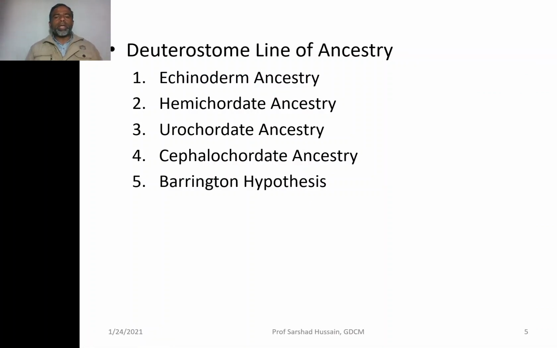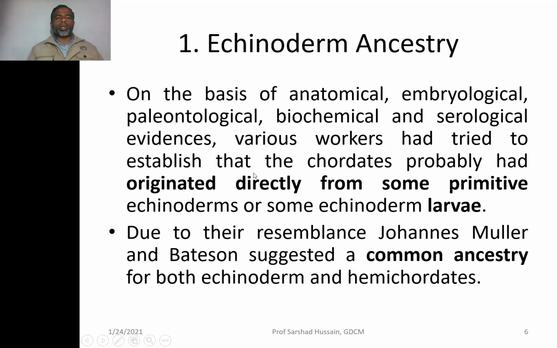So the deuterostome line of ancestry will speak of whether chordates have arisen from the echinoderms, or from hemichordates, Urochordates or Cephalochordates, and there is also the Barrington hypothesis which speaks of the origin of the chordates. So let us look at the echinoderm ancestry.